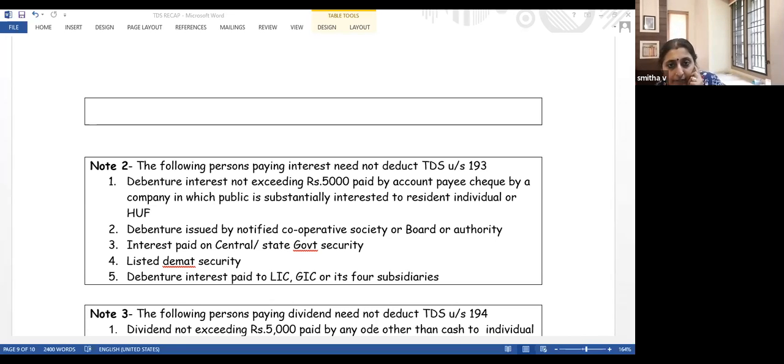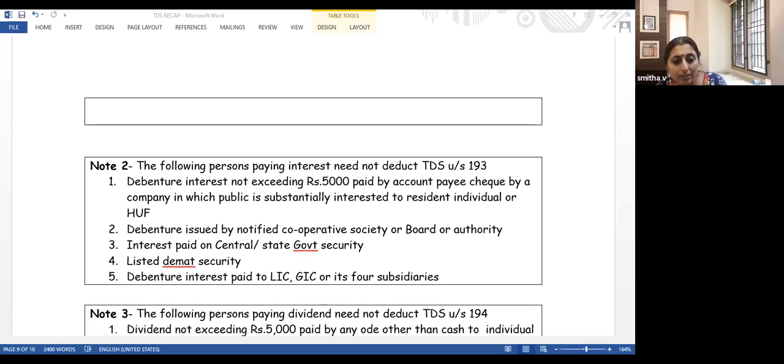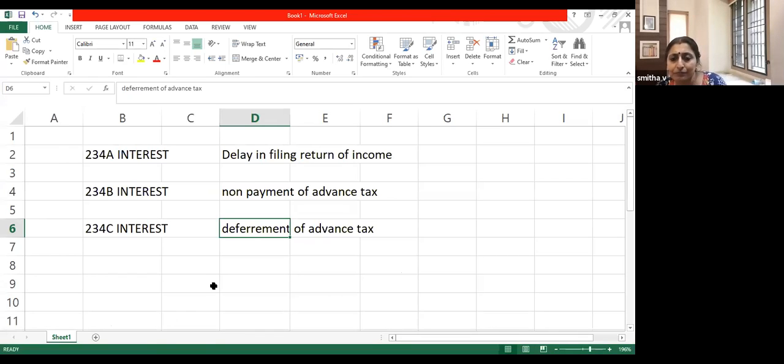Is this screen shared? No, ma'am. No. I think every time I change a table, isn't there an option to share the entire screen? There is only a window. Now is it shared? Yes, ma'am.